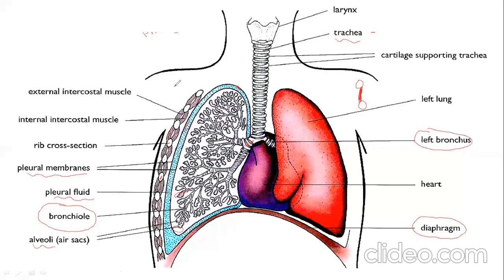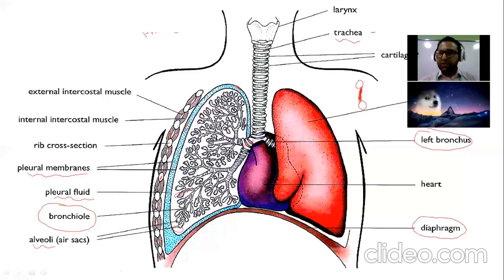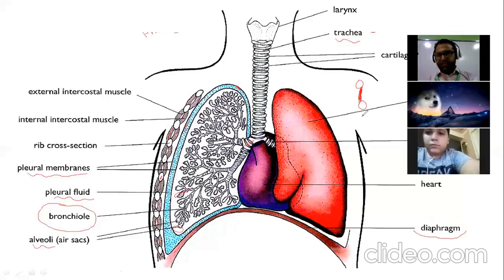The muscle that is outside is called the external intercostal muscle. This is a very important point. And the muscle toward the lung is called the internal intercostal muscle. Okay? I hope this is clear to you all.